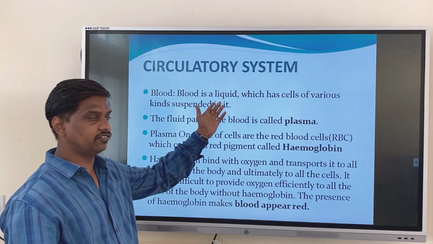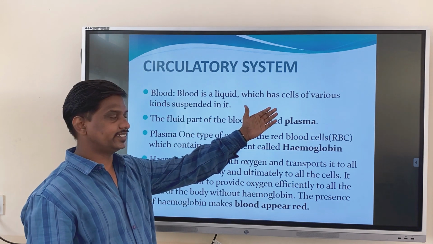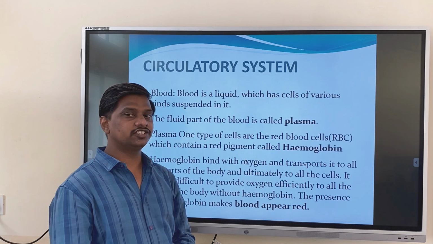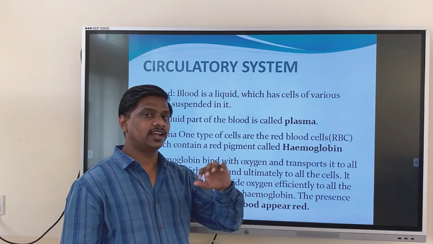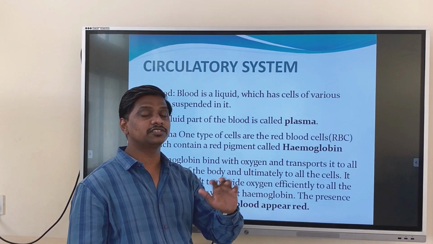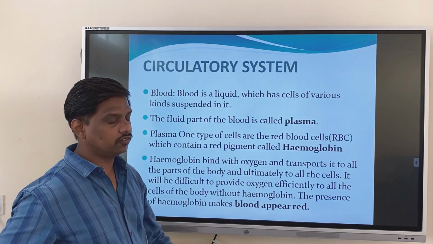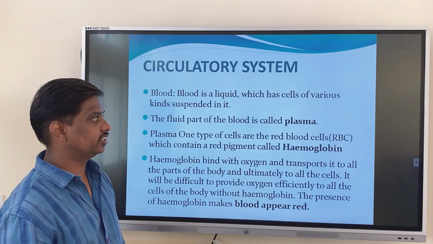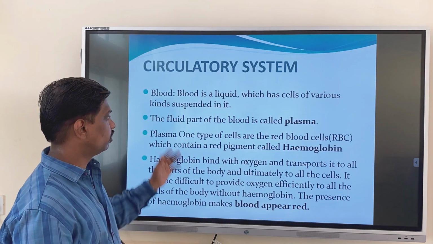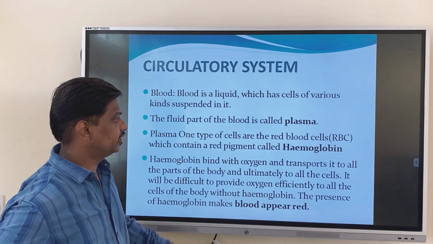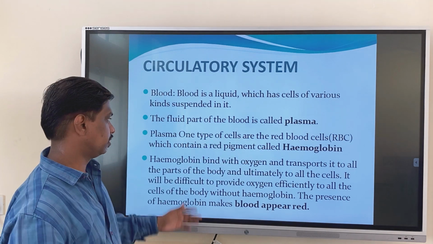Blood is a fluid which has cells of various kinds suspended in it. Blood consists of different types of cells, like RBCs and WBCs. RBCs means red blood cells, WBCs means white blood cells. The fluid part of the blood is called plasma.